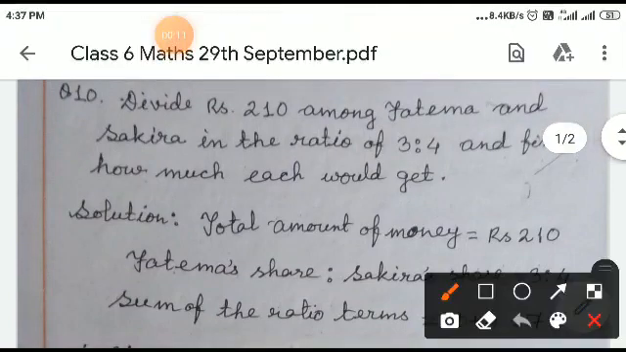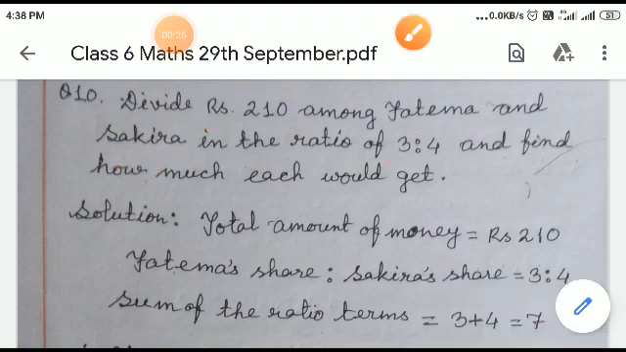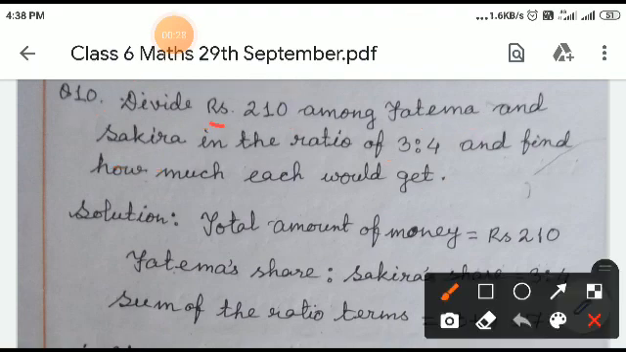Now sum number 10. Here the problem is: divide rupees 210 among Fatima and Sakira in the ratio of 3:4 and find how much each would get. Here the total amount of money is given. We have to divide the total amount, that is rupees 210, between Fatima and Sakira in the ratio of 3:4.